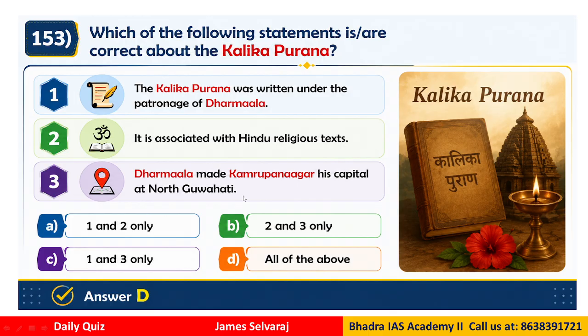So what is correct? If you look at the options, the correct answer is D, that means all the statements are correct. Okay. So when you are talking about history, we have to keep in mind various developments in history, because from an exam perspective, history will always be asked something or the other.